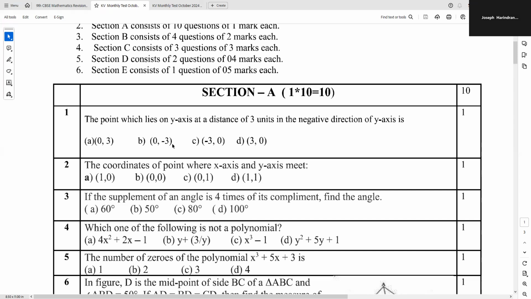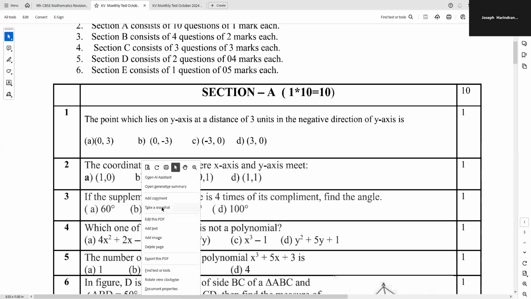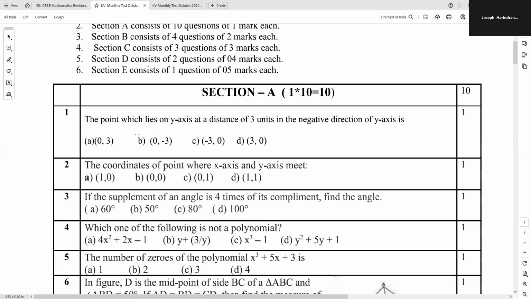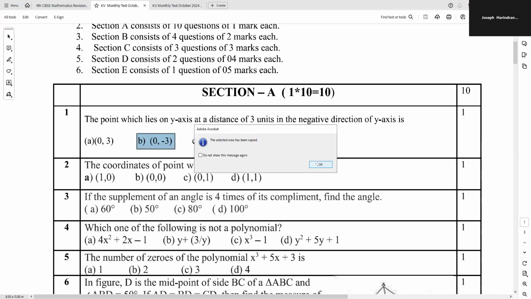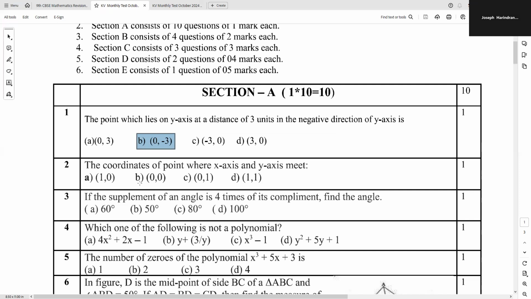It's because it's negative. Straight away you can tell the answer. And you know that any point on the y-axis, the x coordinate, the abscissa, is 0. So definitely this should be the answer. Therefore, B option is the correct answer. So we can mark that one as the correct answer. Let's move on to the next question.